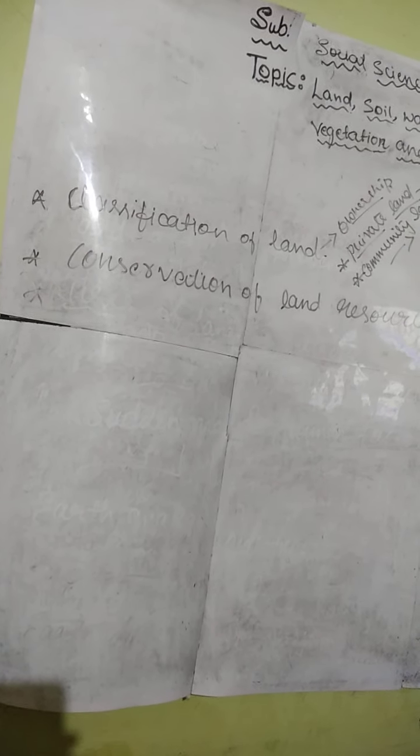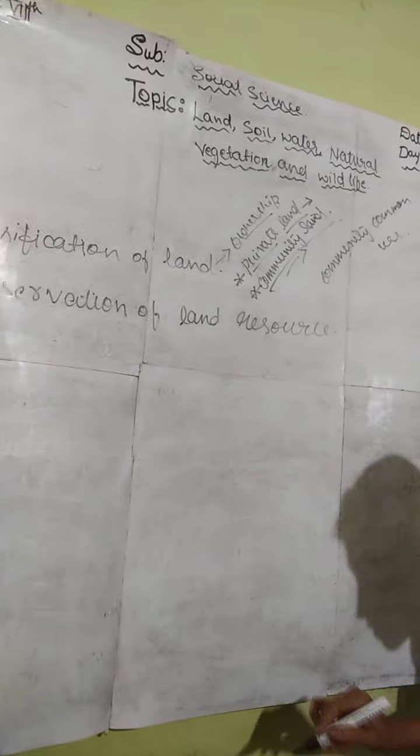If we talk about community land, it is a land which is used by the community for common use. Then it is called community land.